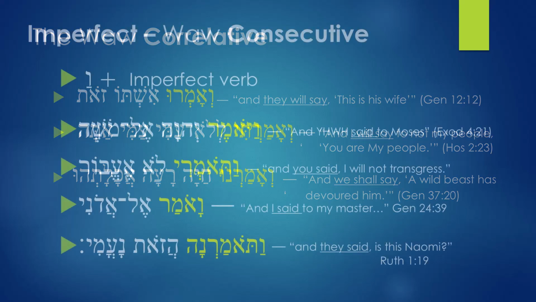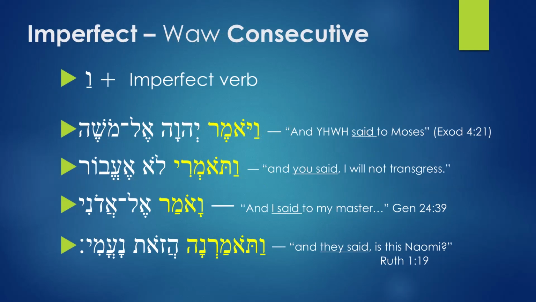Alright, let's move on. Let's look at the Waw consecutive. Again, in some places, when you add Waw to an imperfect verb, the Waw is going to reverse the imperfect verb from showing a future action into showing a past action. Waw consecutive is when you have Waw added to an imperfect verb. The Waw converts the imperfect verb, which normally shows a future action, so that instead it shows a past action. And that is called Waw consecutive.